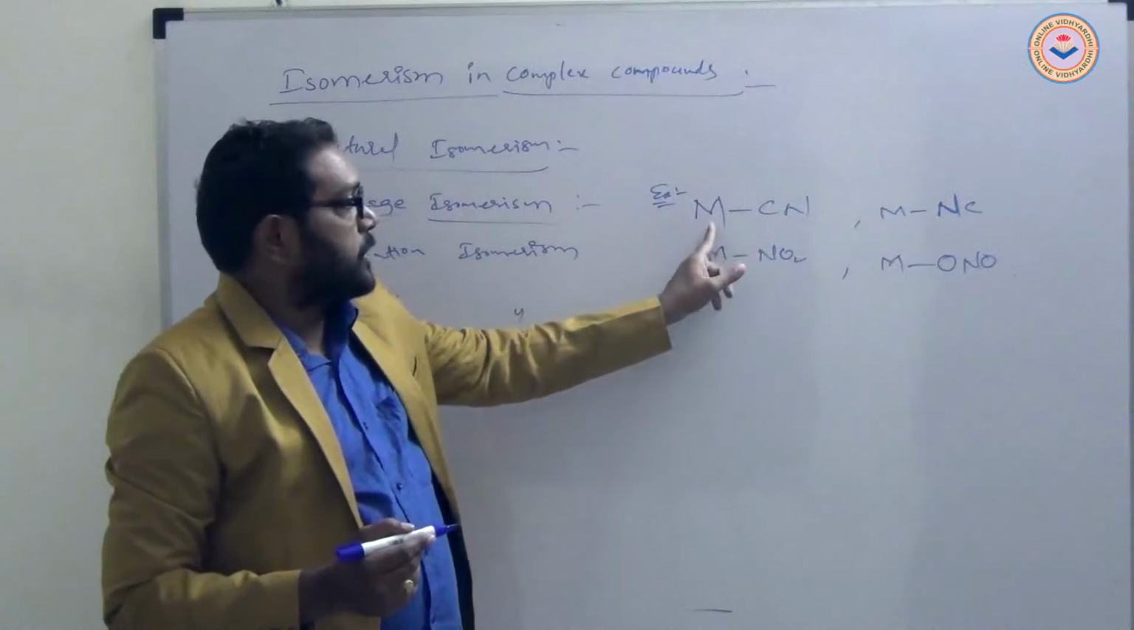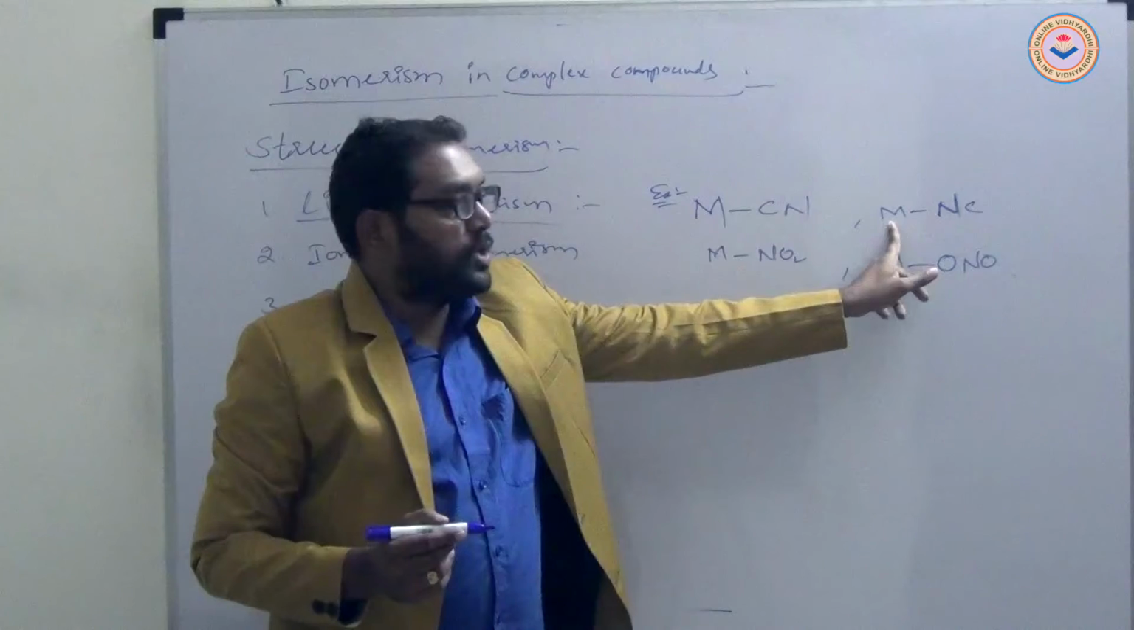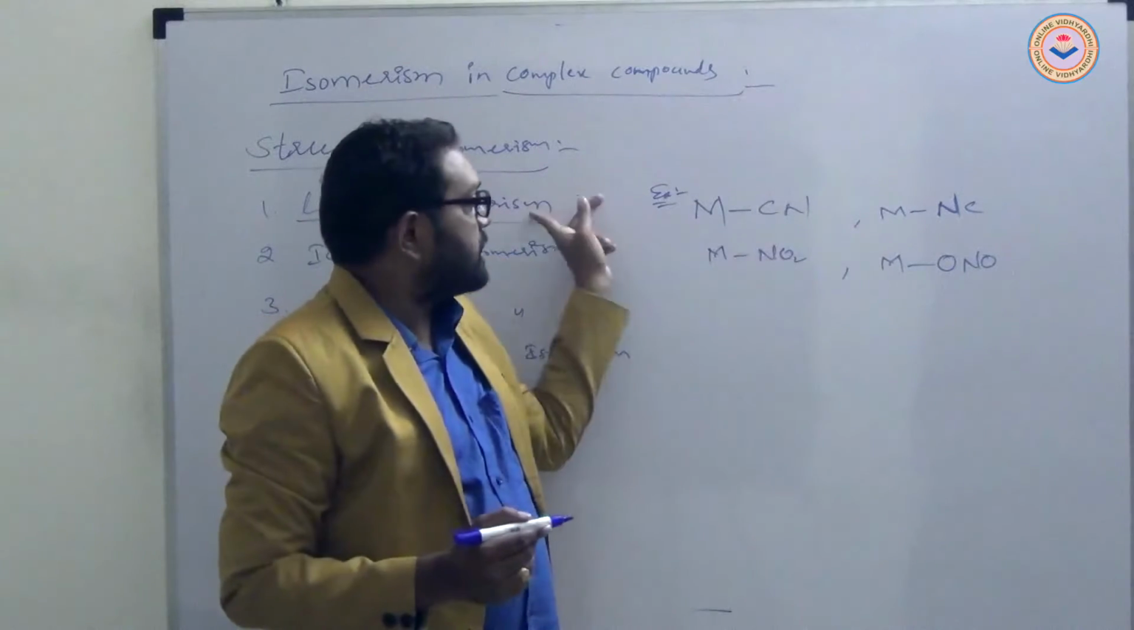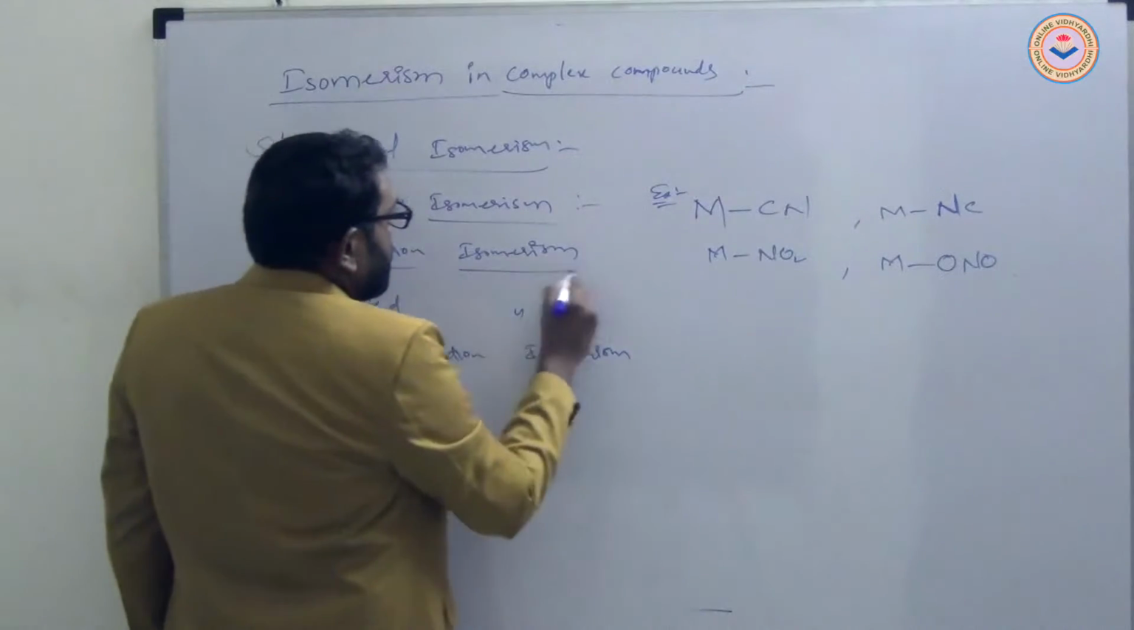Cyanide, carbon connected to the metal, with the same molecular formula, nitrogen connected to the metal atom. These are linkage isomers. Next, ionization isomerism.